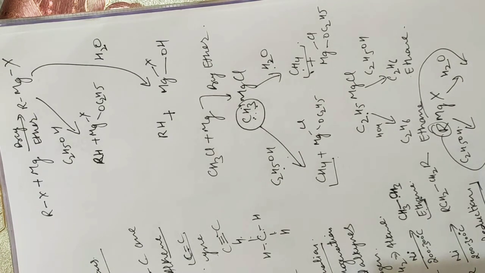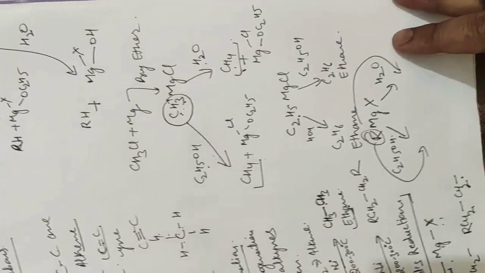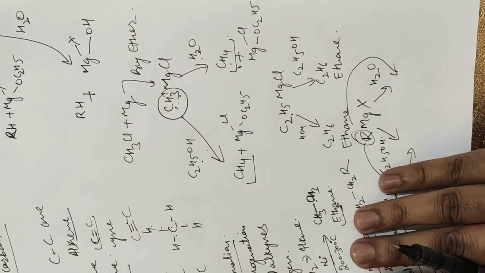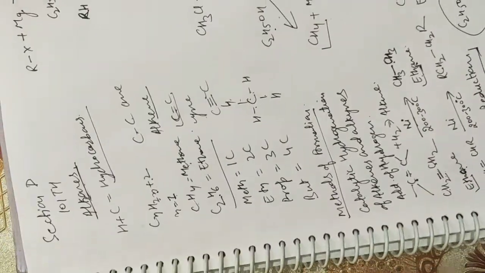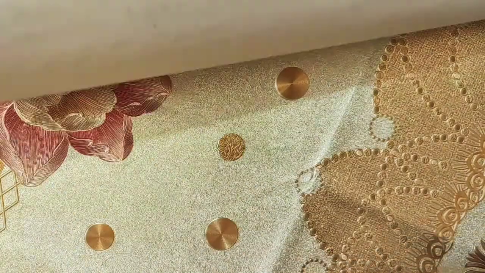Next is catalytic hydrogenation for the formation of alkanes. In catalytic hydrogenation, molecular hydrogen in the presence of a catalyst reduces alkyl halides to alkanes.